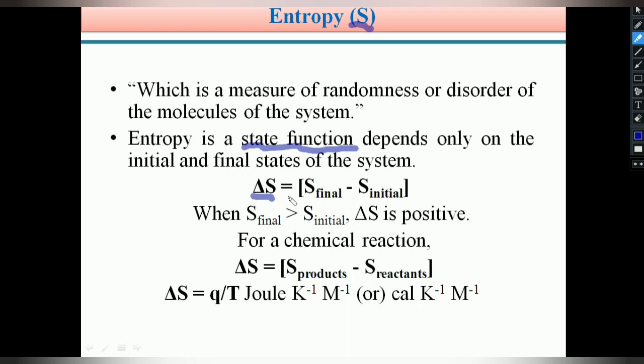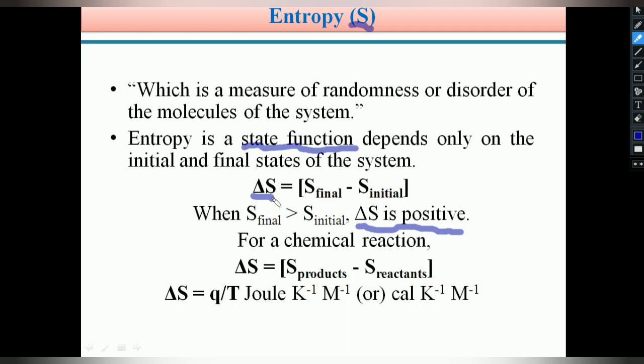So, change in entropy delta S is equal to entropy of final state minus entropy of initial state. If final state entropy is higher than the initial state entropy, then delta S is positive. Suppose if initial entropy is higher than the final state entropy, then delta S is negative.